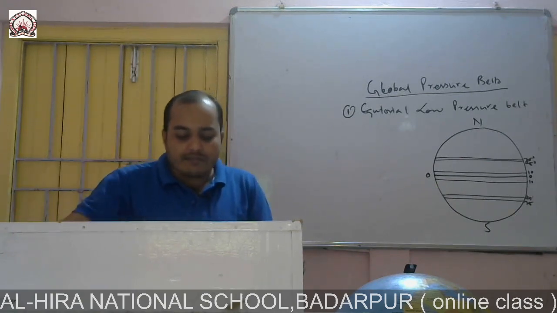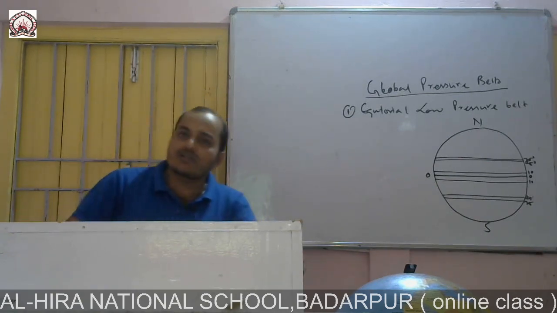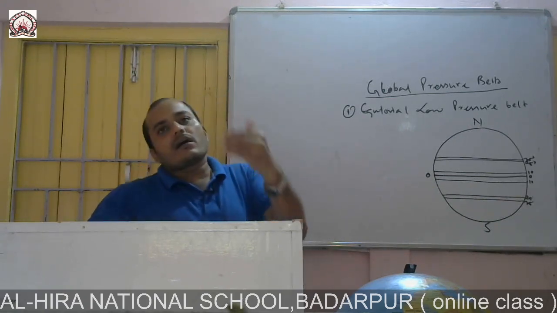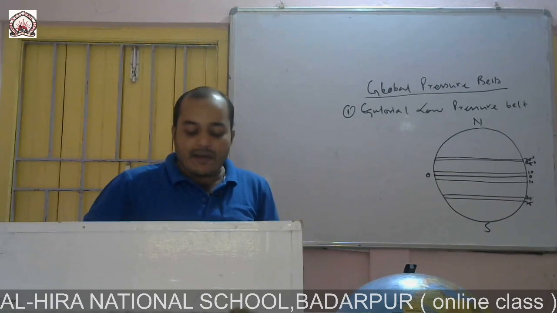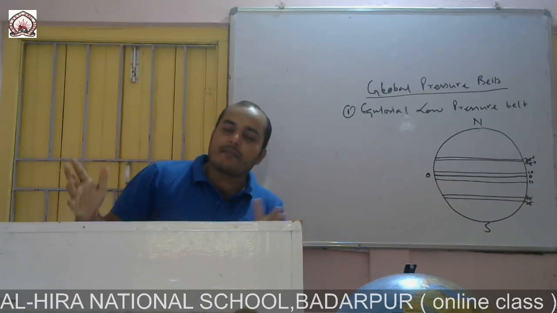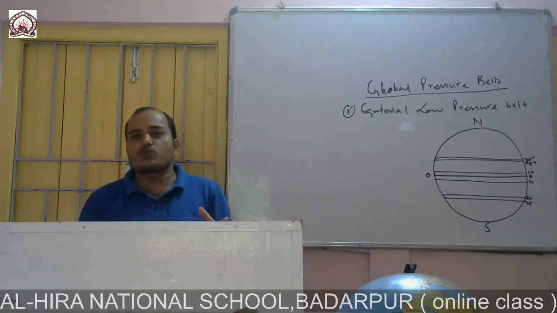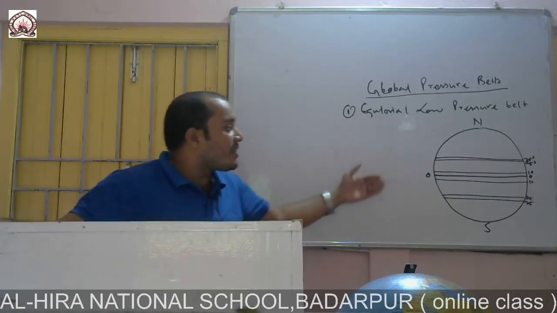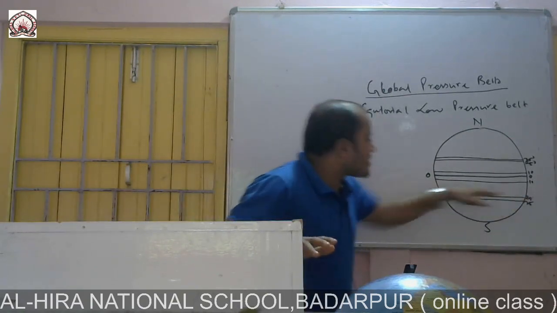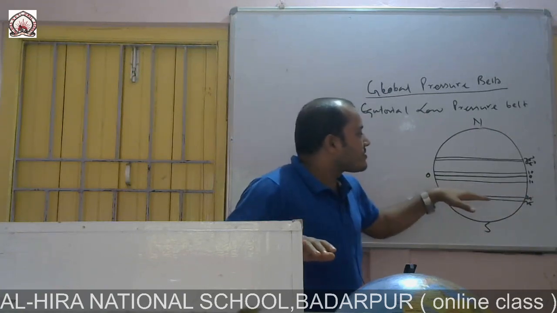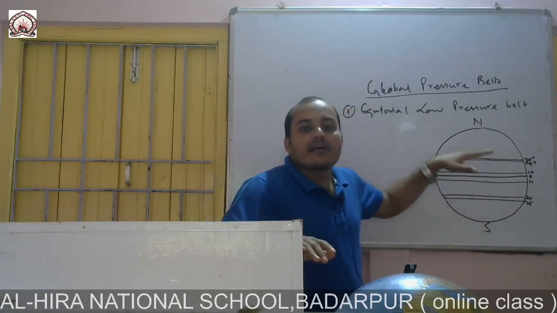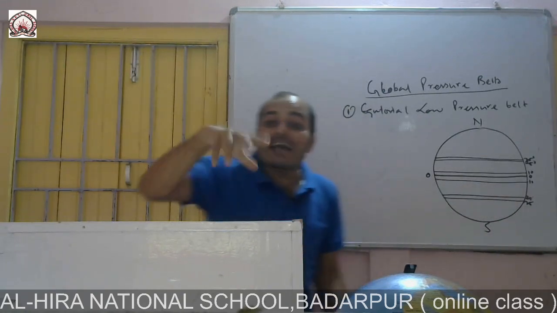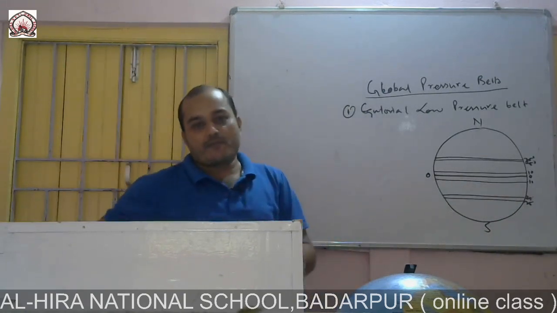Now two more questions may come: what is Horse latitude and where is it located? During the medieval period, when the European navigators used to sail their ships, they found it very difficult to sail in this region because in the absence of wind, the air movement is very low.